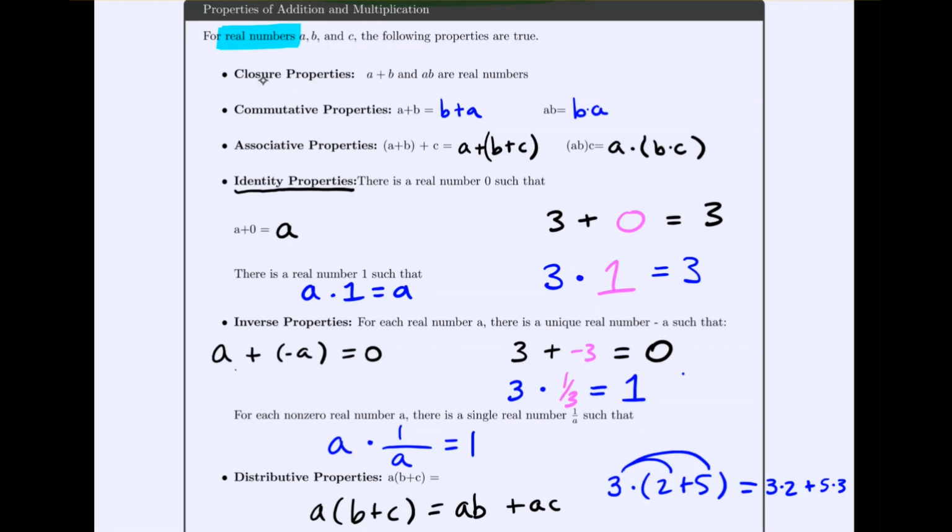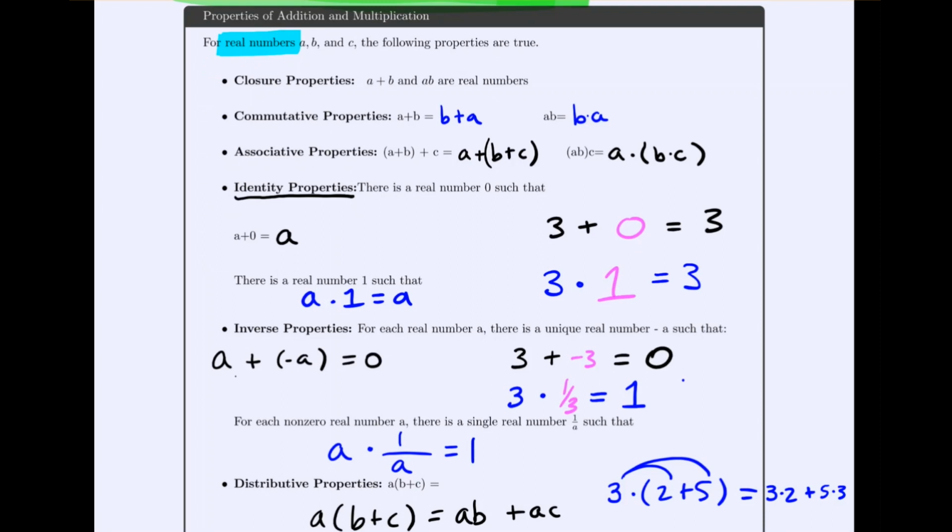So these are our main properties: closure, commutative, associative, identity, inverse, and distributive. And the way we're going to see this in our class is we're going to be given a statement and we need to identify what property this is illustrating. So let's look at our first example. And if you have this with you in your notes, just keep this page handy as I turn the page. It will help if you can look at this.